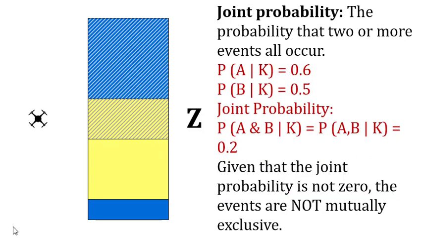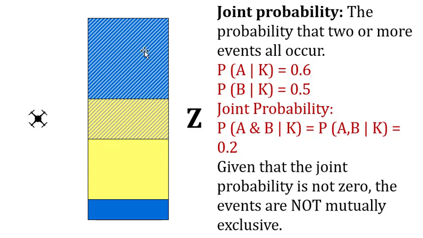Okay, joint probability: the probability that two or more events all occur. So let's talk about event A and event B again. Event A is the drone landing in this old region. Event B is the drone landing in the inland region.